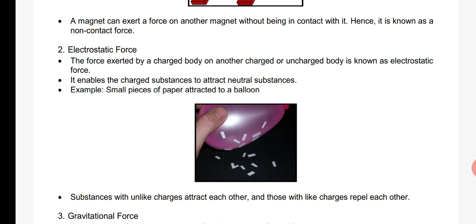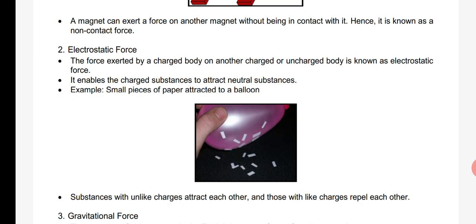The force exerted by a charged body on another charged body or uncharged body is known as electrostatic force. That means if your object is positively charged, it will exert a force on a negatively charged body or an uncharged body, or you can say a neutral body.